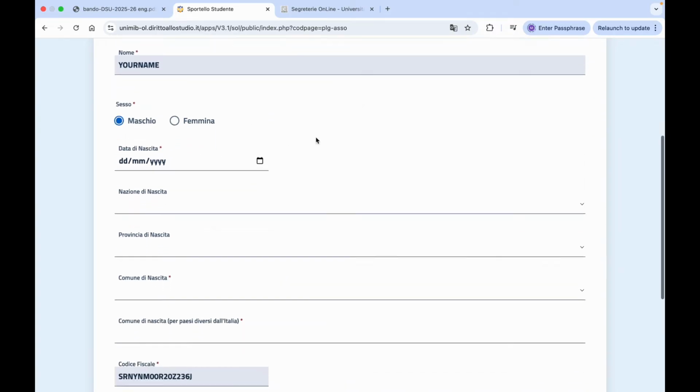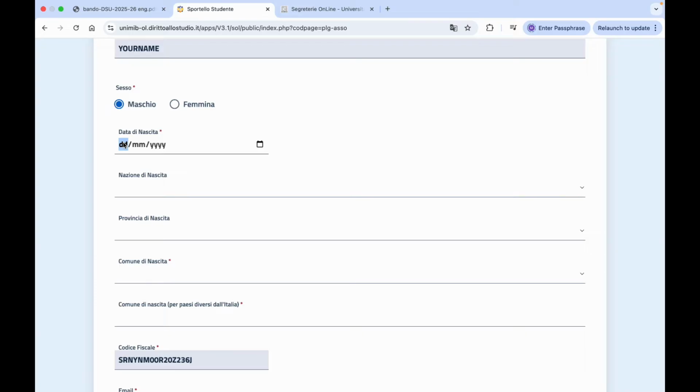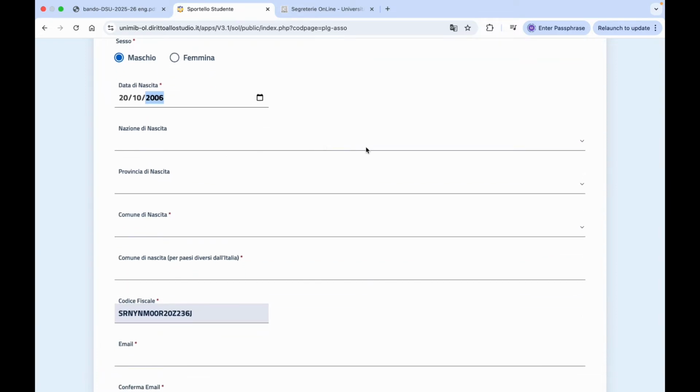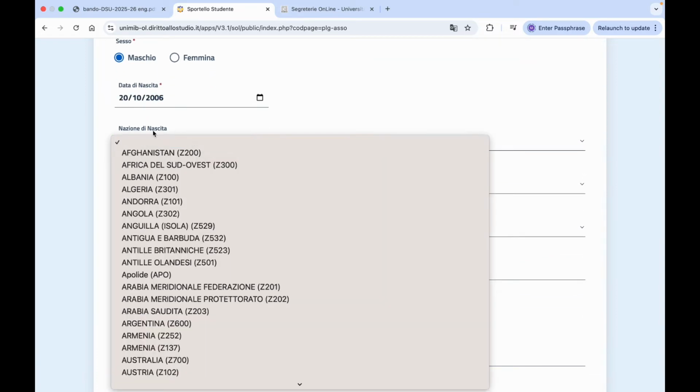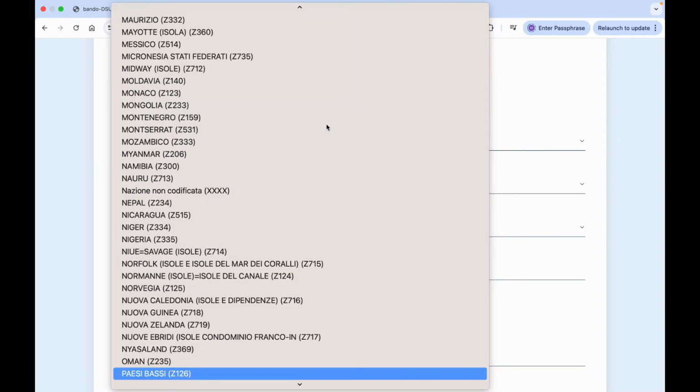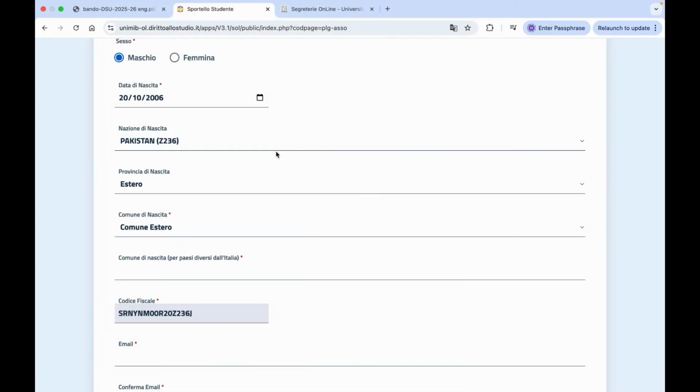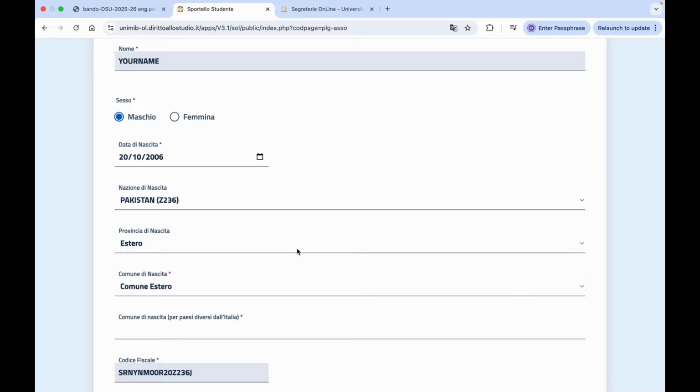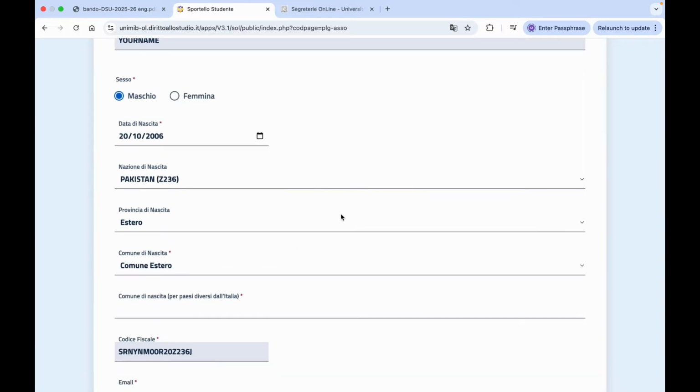Then your gender is masculine, and then your date of birth. So let's say we continue with, as an example, 20 October 2006. Then the country where you are born, Nazione di nascita. So let's say, as an example, Pakistan. Then your province is EE, that's in foreign province. It's automatically detected with your country.